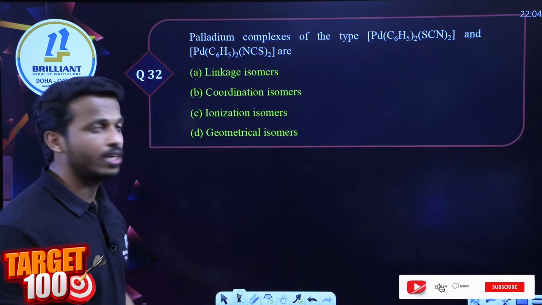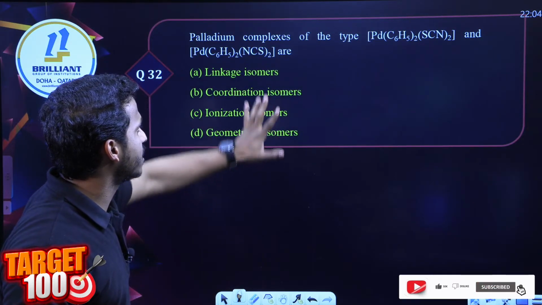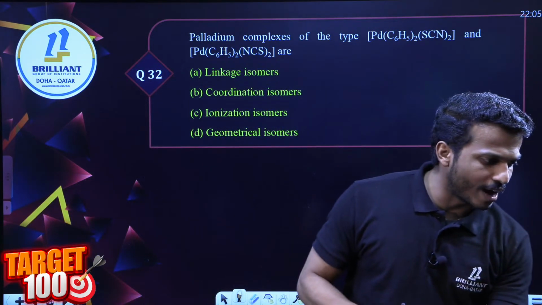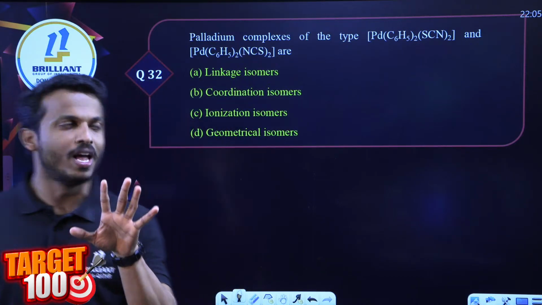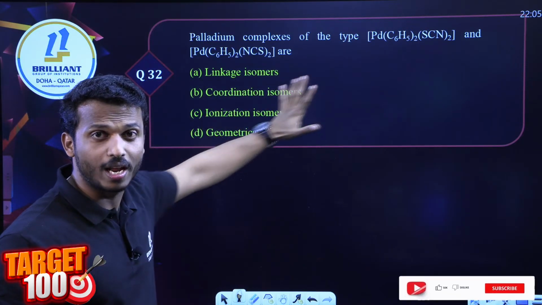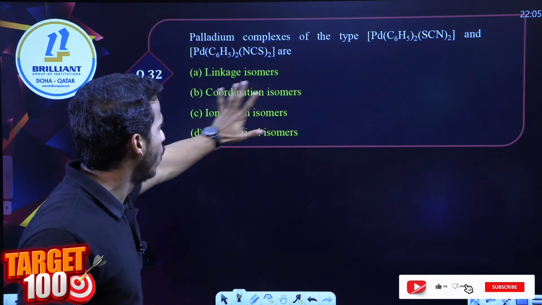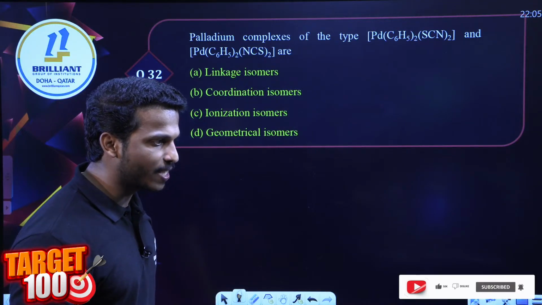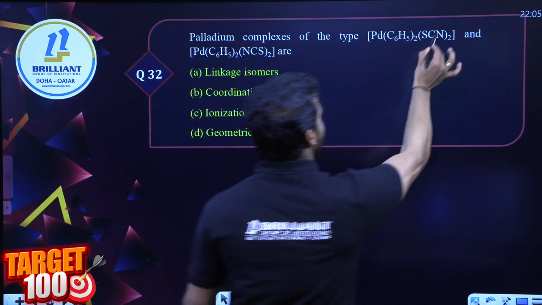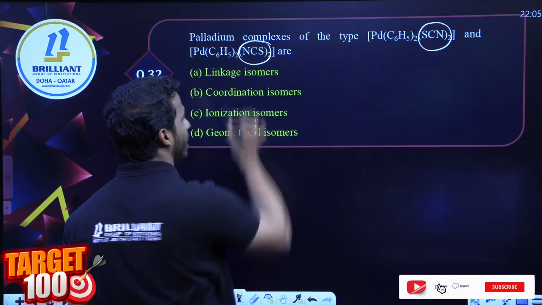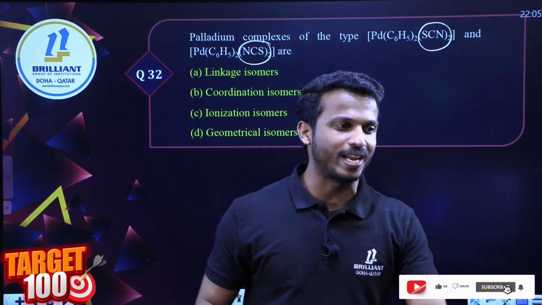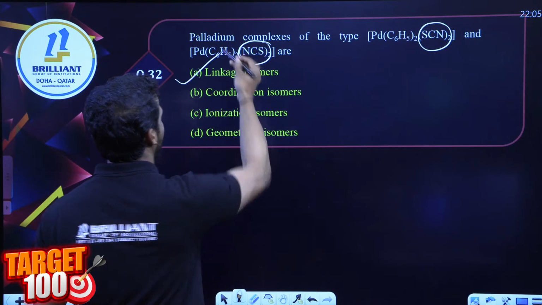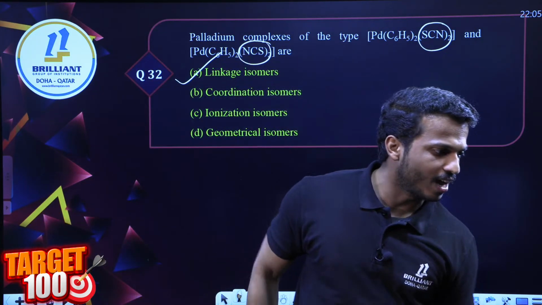Dear all, the last question for you. Palladium complexes are given here. What type of isomerism is this? Which type of isomerism can be given by these two compounds? You can see two compounds with the same formula. What is their difference, or what type of isomerism can it possess? SCN is there, here NCS is there, thiocyanato and isothiocyanato, which means it can show linkage isomerism. Linkage isomerism. Option A is the correct one.